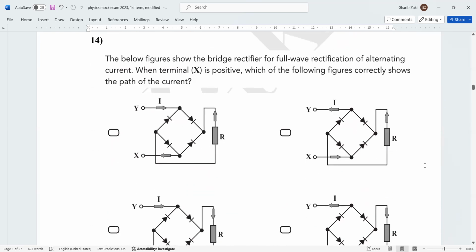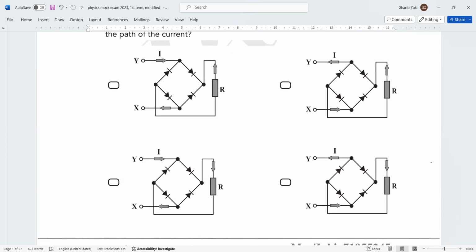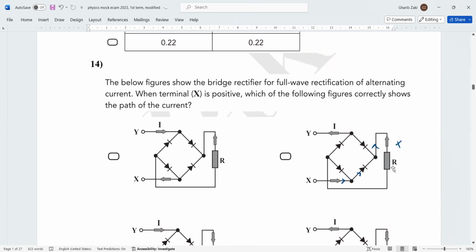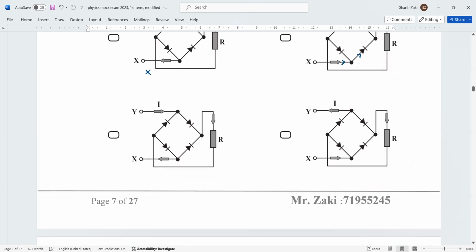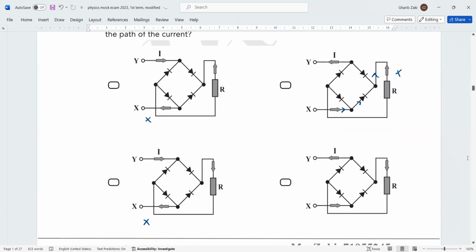Last one, it depends on the direction of current. Here, if you take this current, for example, so this is wrong. Here, this is out, but here it said, when terminal X is positive. So this is wrong because terminal X is not positive, and here this is wrong. Then one of that two, the right sides are correct. The first one is wrong. What about this? This is the current, this is the current. So this is the correct answer.